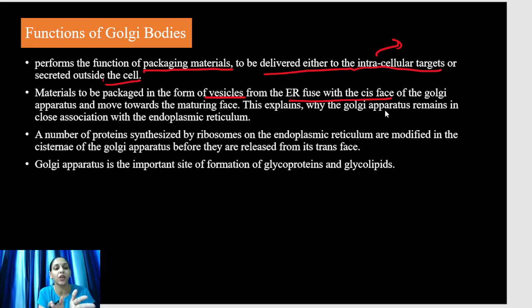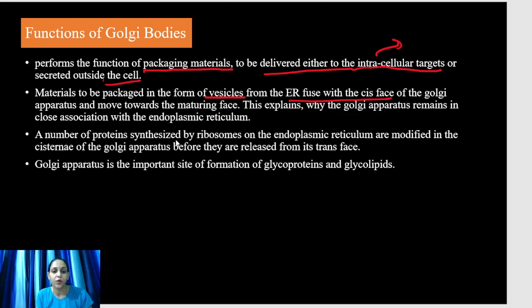So ये इतने ER के इतने close क्यों होते हैं? क्योंकि जो material transport हो रहा है वो in the form of vesicles ER से come to the cis phase of Golgi apparatus, fuse with them and move towards the maturing phase. Then they are distributed to the different intracellular targets or secrete out.